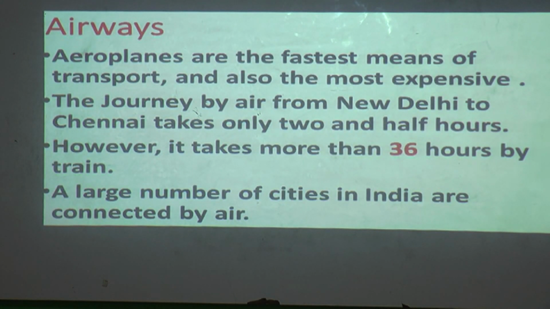Now come to the point of airways. Airways means which work on air. Like aeroplanes are the fastest means of transport. Why are aeroplanes called the fastest? Because within an hour or two we can go from one place to another. And also the most expensive. Expensive means very costly compared to other modes of transport.